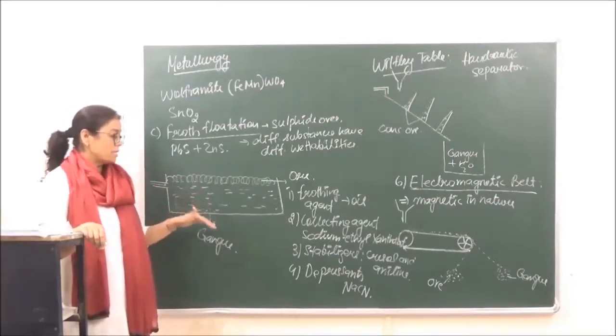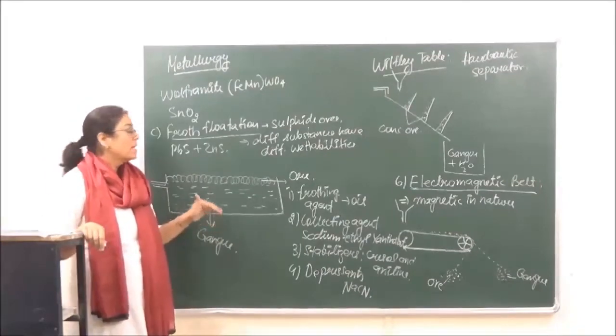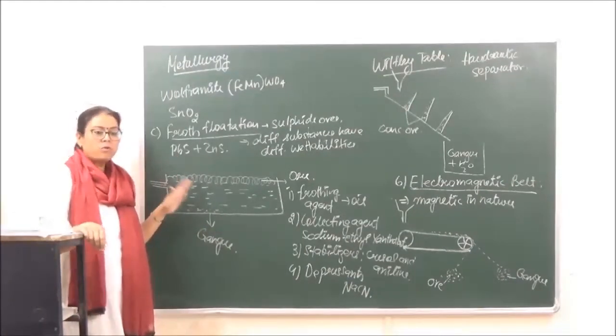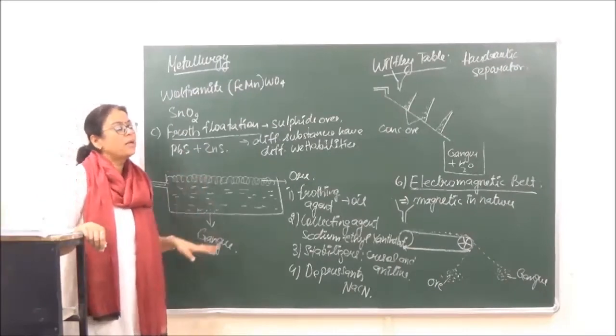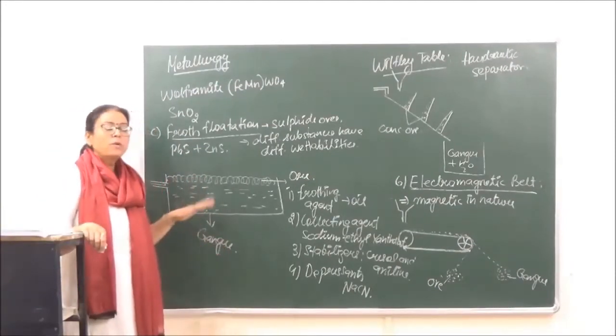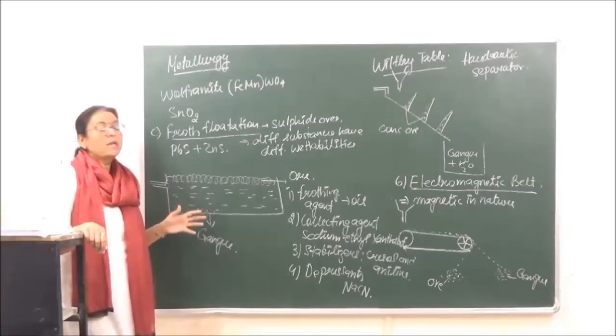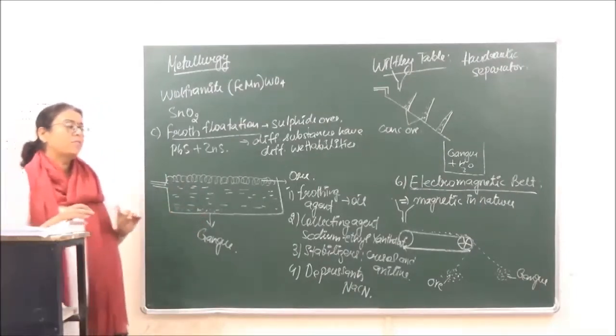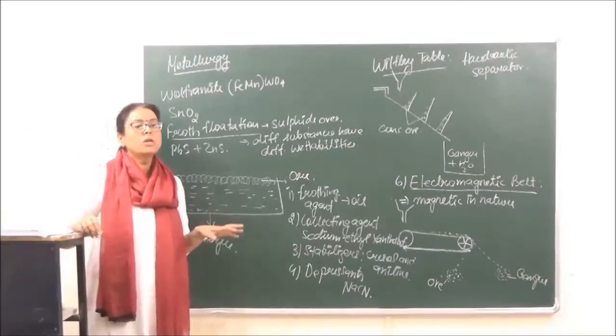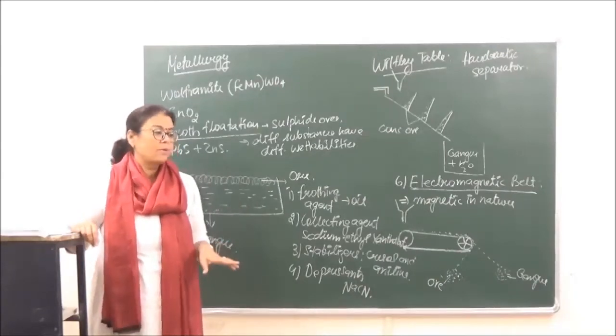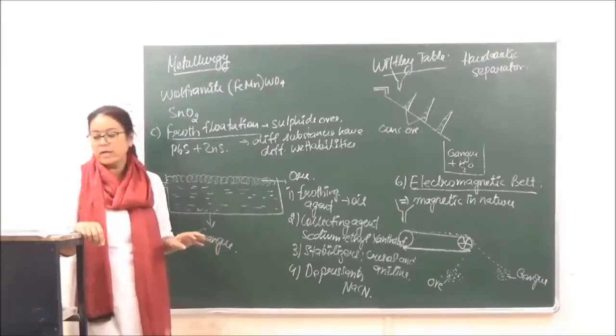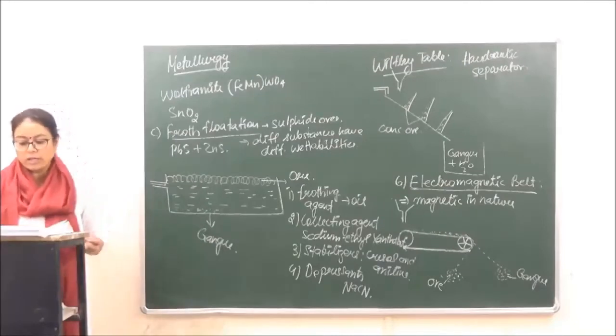So if you are using sodium cyanide as the depressant, it is going to separate ZnS from the froth and PbS will remain back in the froth. Okay? So you can extract lead. Every mixture has a different kind of depressant which can be used, suitable to the ore which has to be separated. Okay? Clear ho gaya? Then this is the froth flotation method.